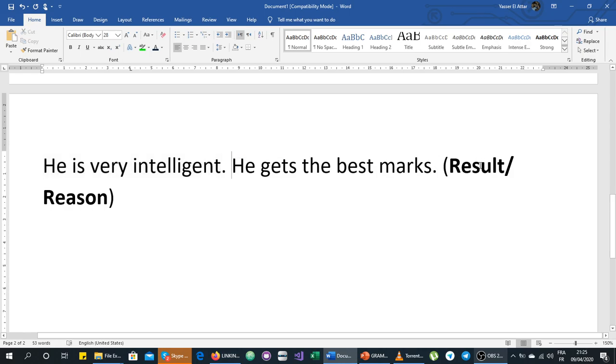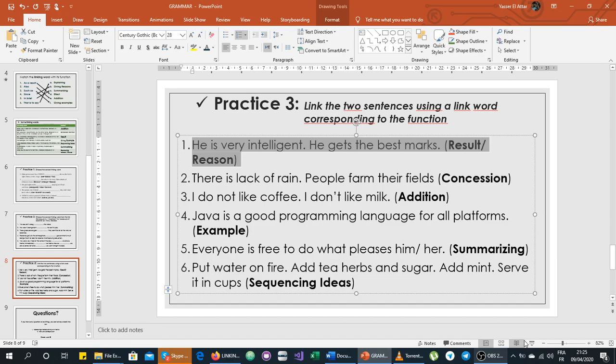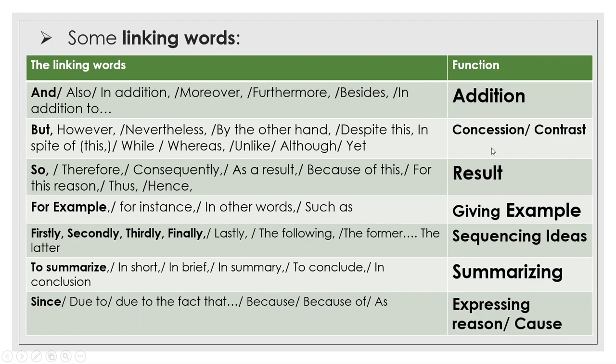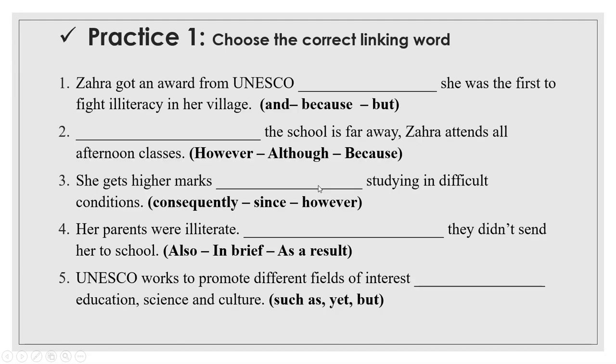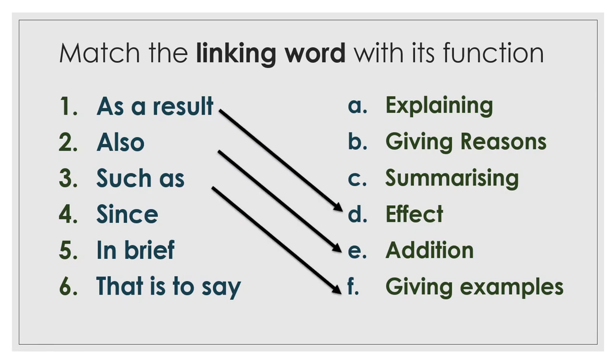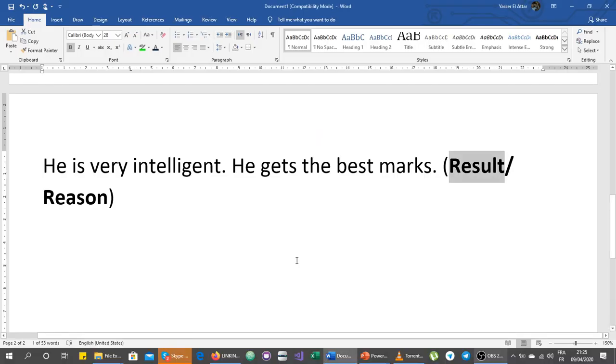If we are going to use a result linking word, let's go back to the linking words. If we are going to use a result linking word, we use one of these. If we are going to use the cause or the reason, we use one of these.